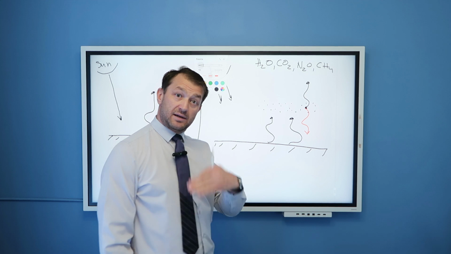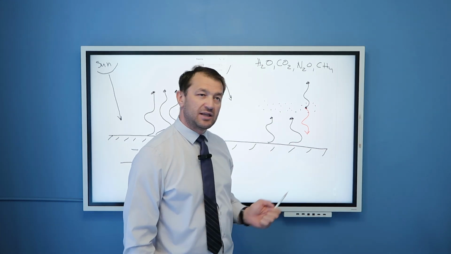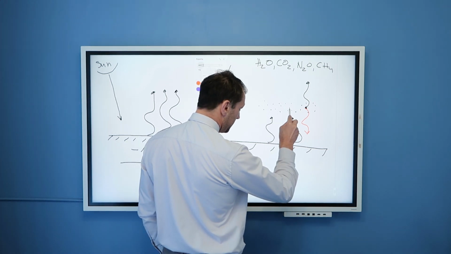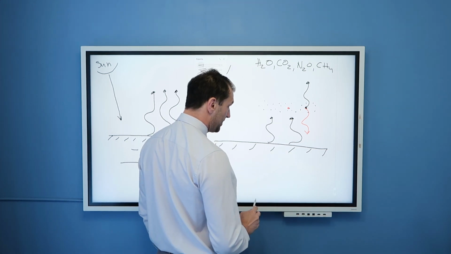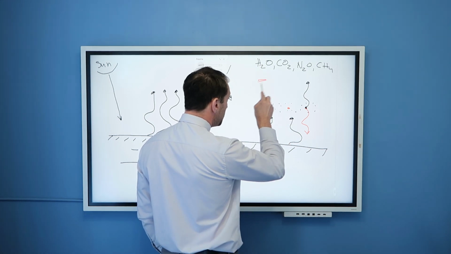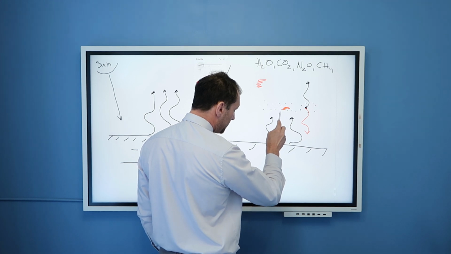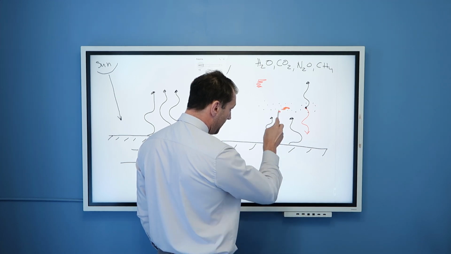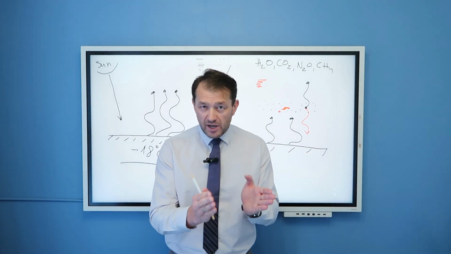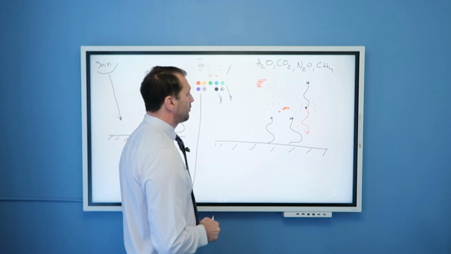Another way the greenhouse effect acts to increase the temperature of the atmosphere is if this molecule, let's say this one, absorbs radiation. What happens to it if we zoom in? It jiggles more. As it is jiggling more, it hits this molecule over here. This one doesn't have to be a good absorber. It's just any molecule, most likely oxygen or nitrogen, because they are 99% of the atmosphere.